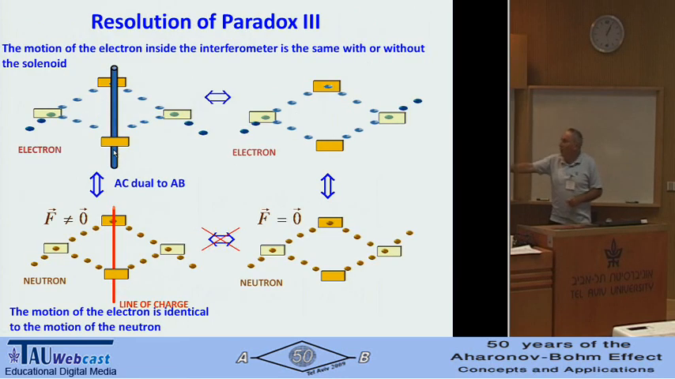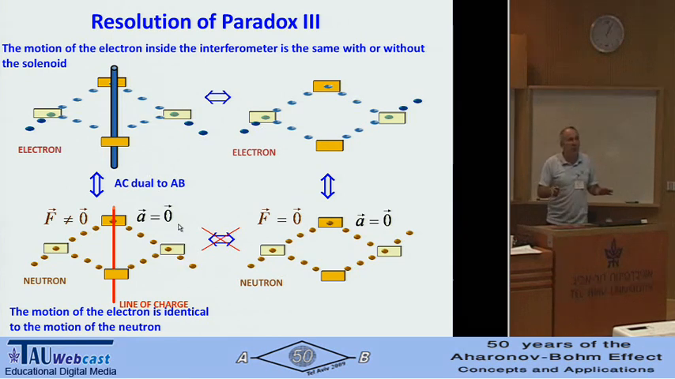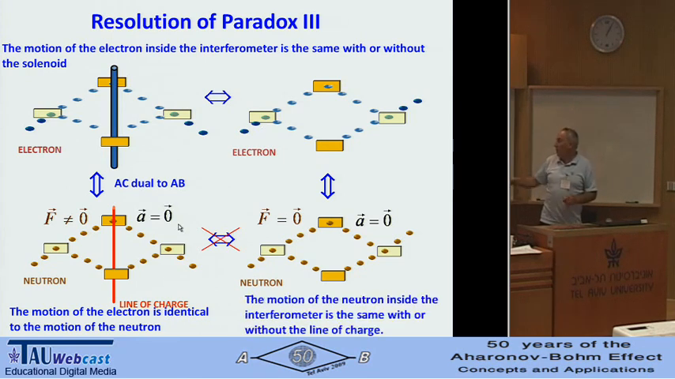And of course, it answers our basic paradox. All these were equivalent, and these were not equivalent, because here the force is not zero, and here the force is zero. But what was important is the motion of a particle, not the forces. Even though the force here is not zero, the acceleration here is zero. Of course, acceleration is zero here too. So the particle, both here and here, moves exactly in the same way. The motion of a neutron inside the interferometer is the same, with or without the line of charge. No paradox.